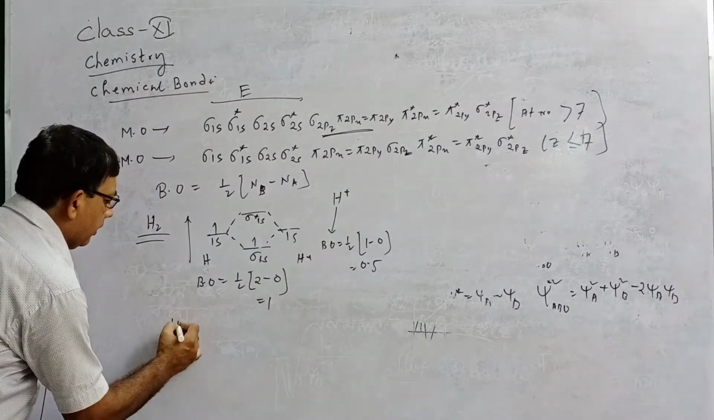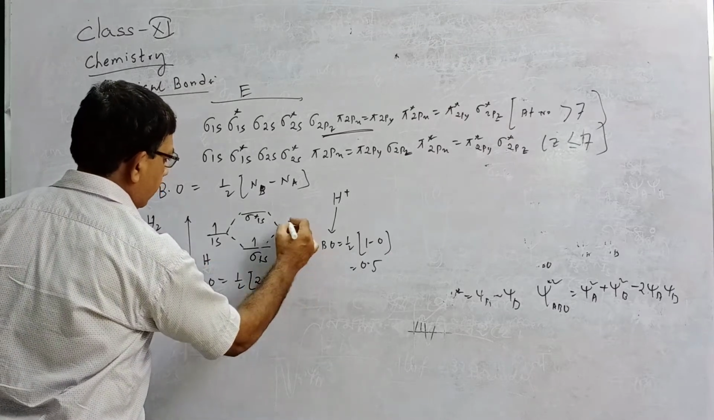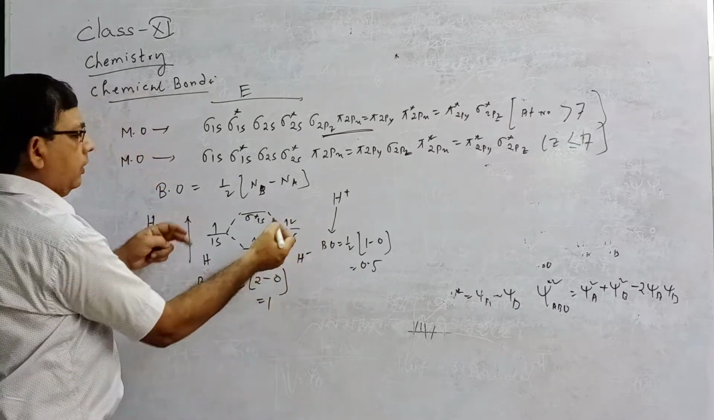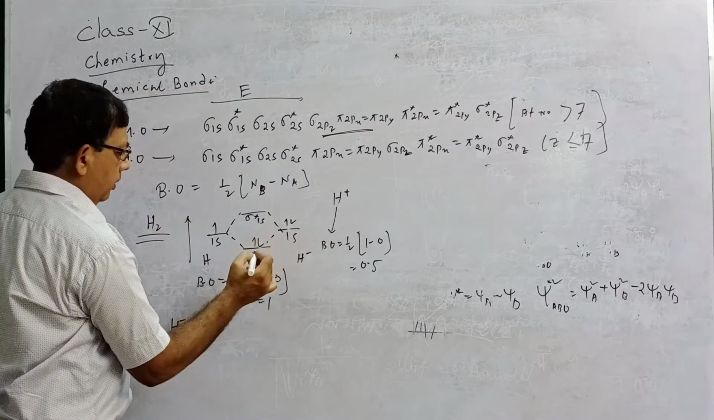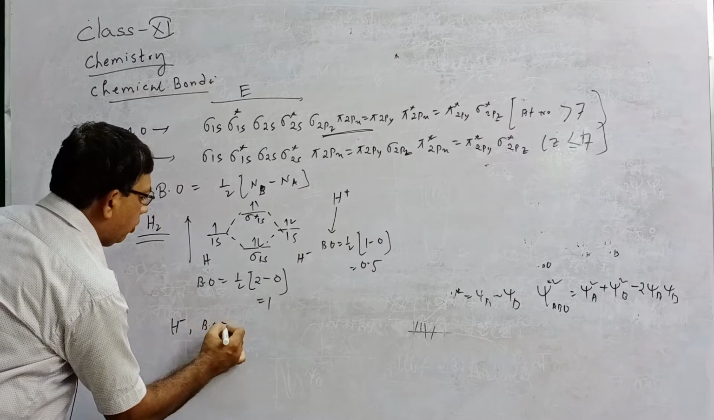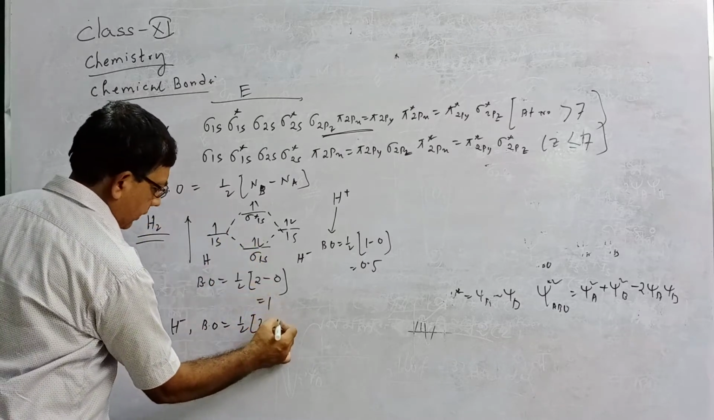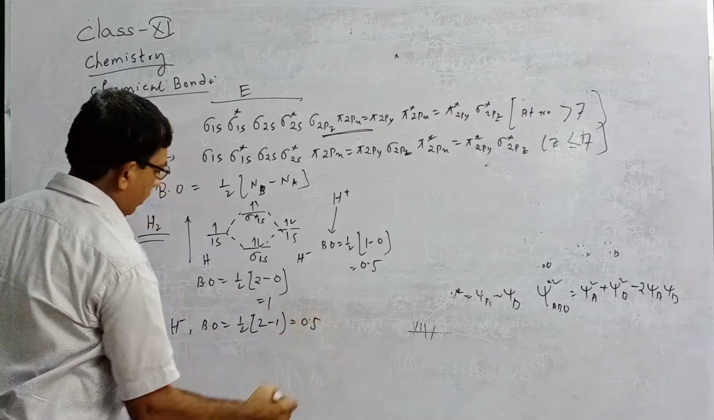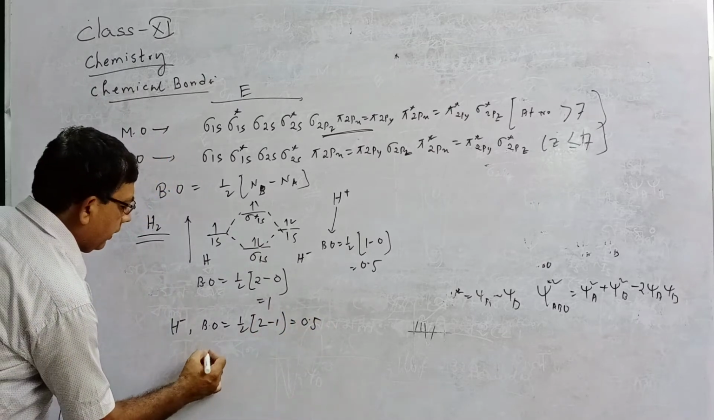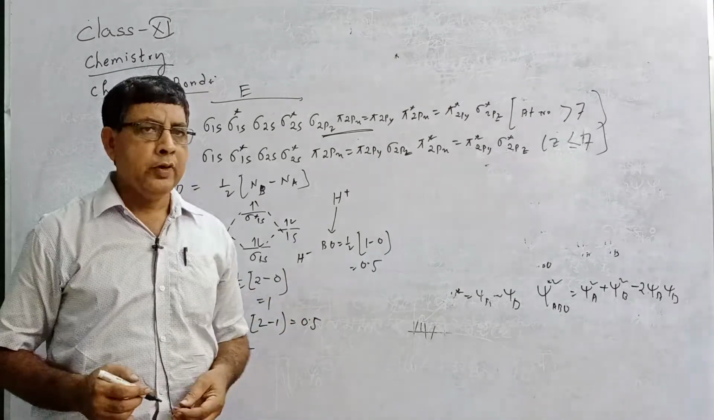Now consider the H2 minus ion. This is H, this is H minus, that is 2 electrons. How many electrons in total? 3. 2 electrons in sigma 1s, 1 electron here. So what will be the bond order? Bond order equals half into number of bonding electrons 2 minus antibonding 1, that is 0.5. Now remember, H2 plus and H2 minus both have bond order 0.5.